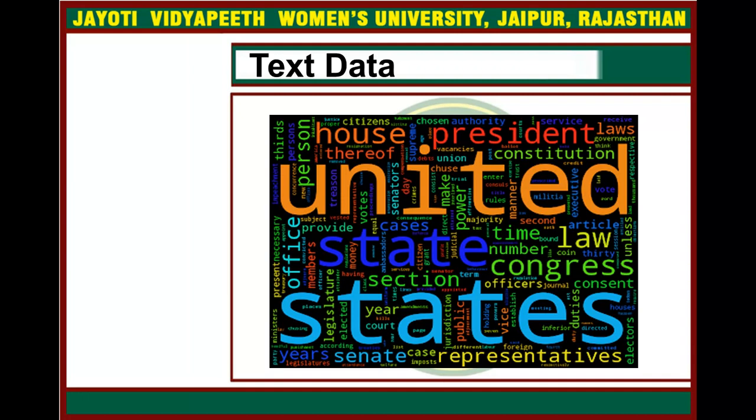To remove the words which add noise to the data set, the documents can be grouped using topic modeling and only the important words can be displayed. As you can see in this slide, these are the important words and these are the less important words. So text data is shown like this.